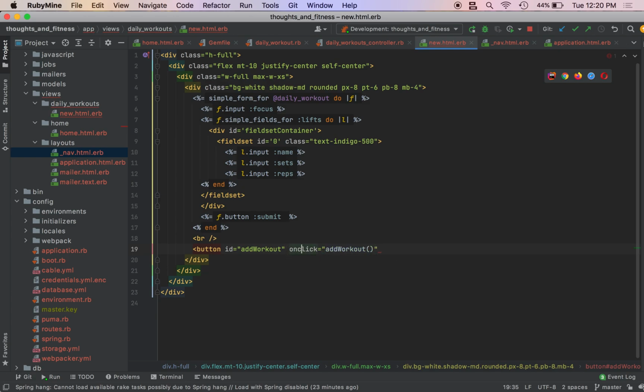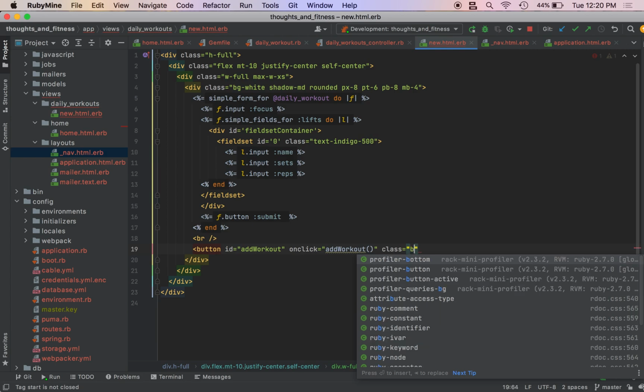So this actually shouldn't be capitalized. It should be like that. So this is going to be a JavaScript function. And we need to add a class to this. This should be BG.